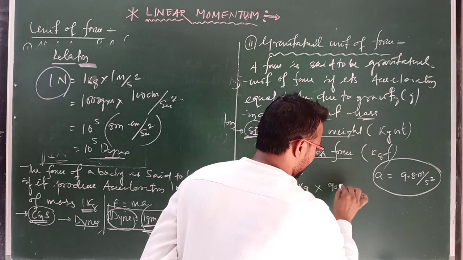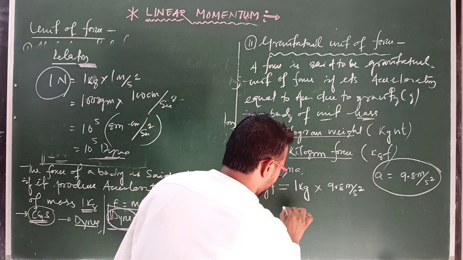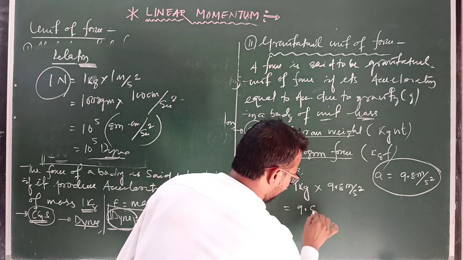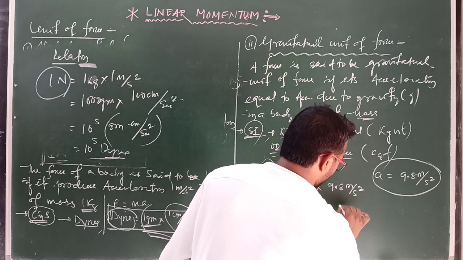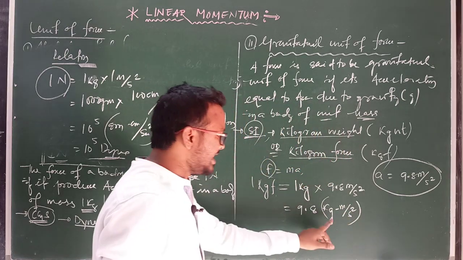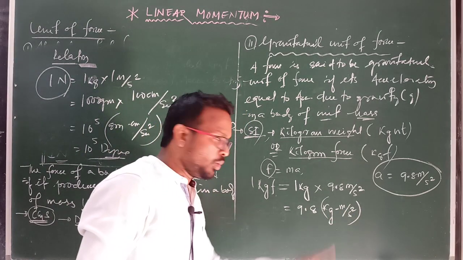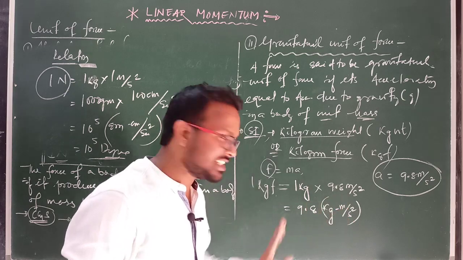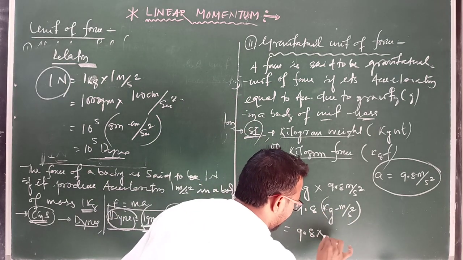So 9.8 meter per second square gives 9.8 kg meter per second square, and kg meter per second square is known as Newton. 1 Newton equals 1 kg into 1 meter per second square. So we write here 9.8 Newton.